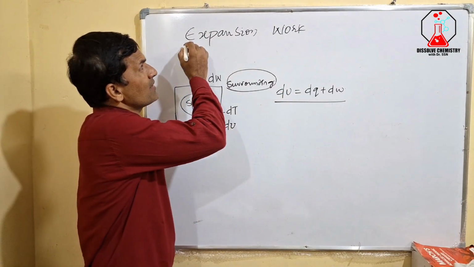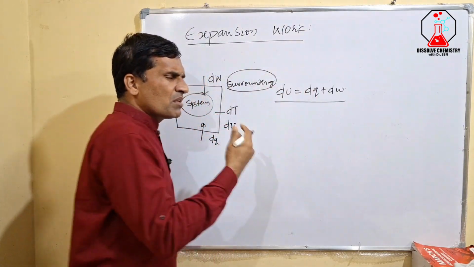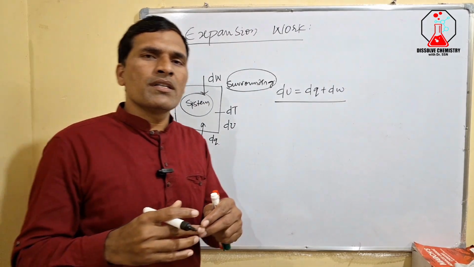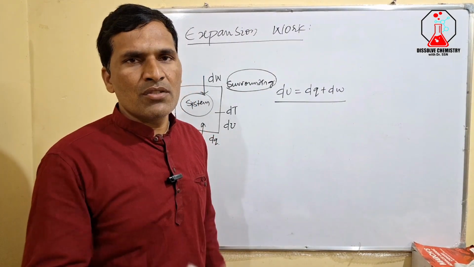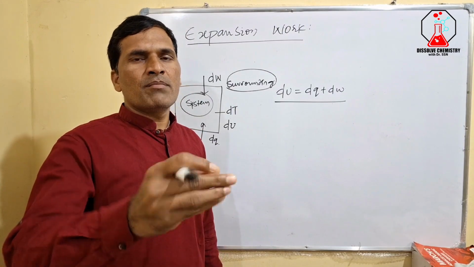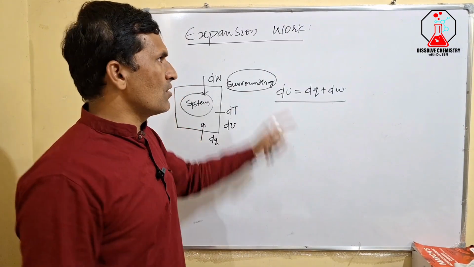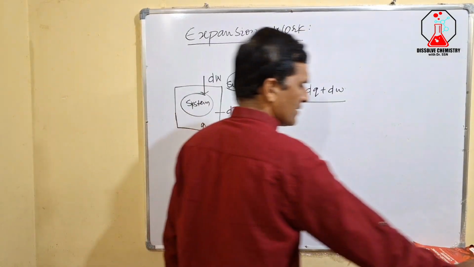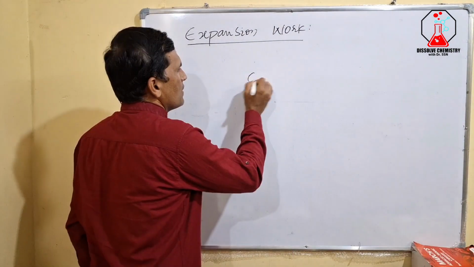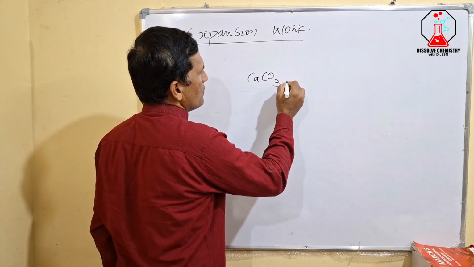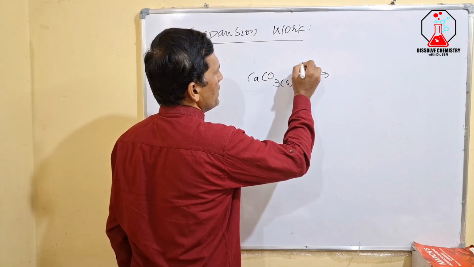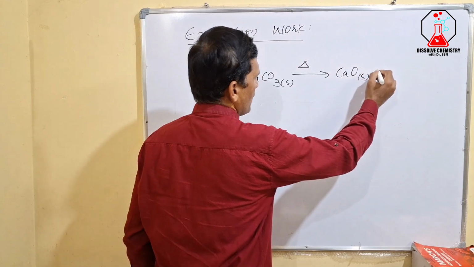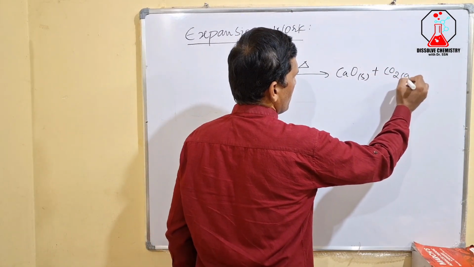Prior to going for expansion work, first you should know what you mean by expansion work. Expansion work means the work which brings a change in the volume. Work which appears in the form of change in volume is called expansion work. To understand that, let us consider a reaction: calcium carbonate, solid. When you heat it at high temperature, it decomposes to give calcium oxide plus carbon dioxide gas.